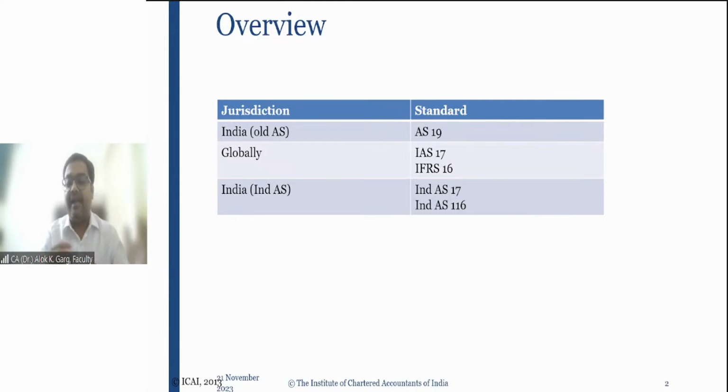If I compare AS 19 with IND AS 17, the older version of leases, there were minimal changes. So our older version of IND AS 17 versus AS 19, there were not many changes. But if I compare AS 19 with the new standard on leases, IND AS 116, there are huge changes. Is that clear, friends? So we are going to discuss IND AS 116.